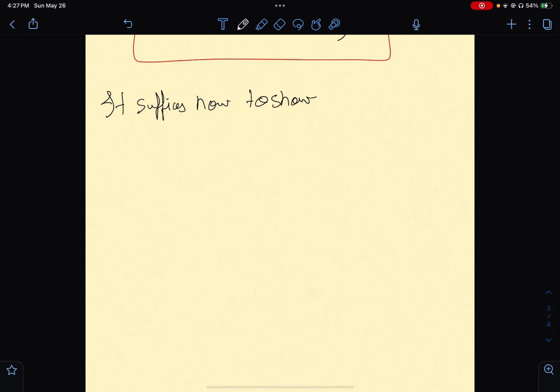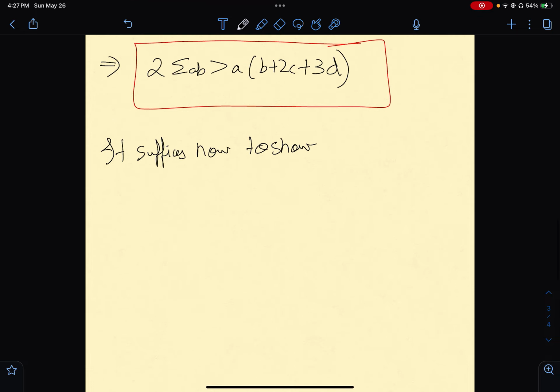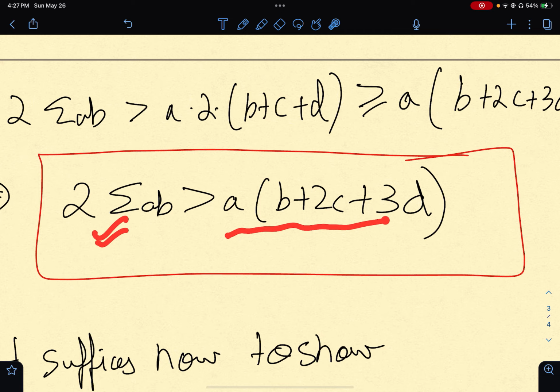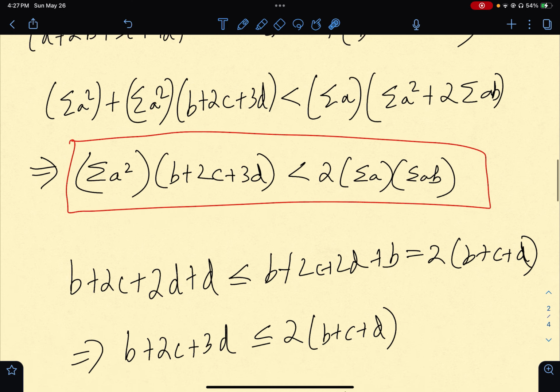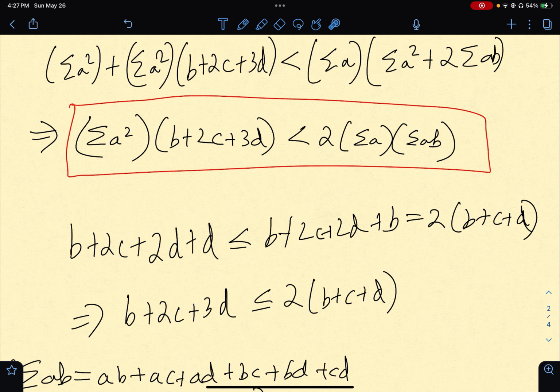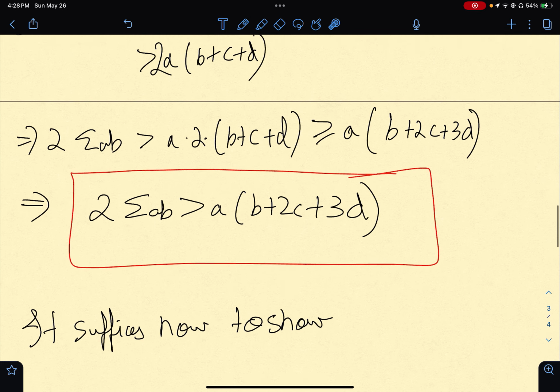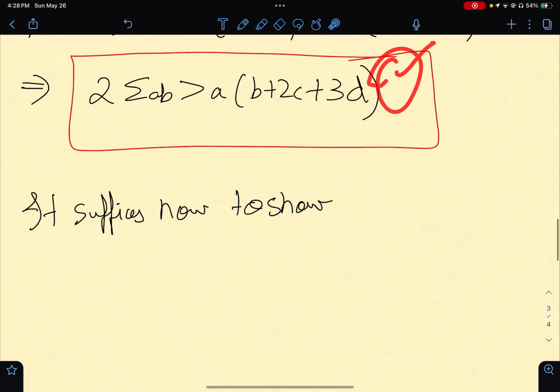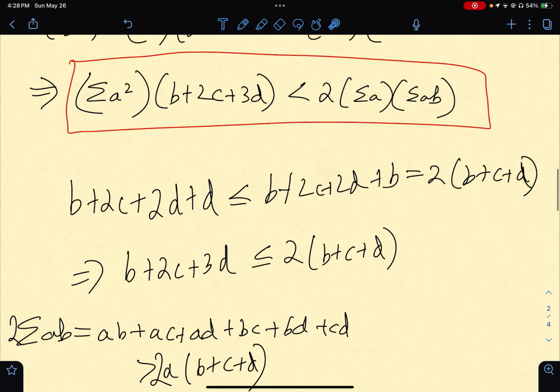Why I'm multiplying by a, I have to explain that. If you look at this fact which I have proven, I have a into b plus 2c plus 3d. So here also, if I had a into b plus 2c plus 3d, I could use this condition. In order to use this thing which I have proven, I'll multiply a on the thing which we have to show.